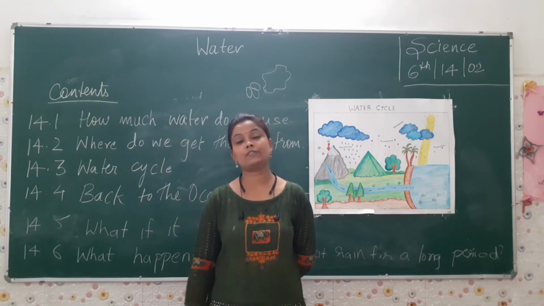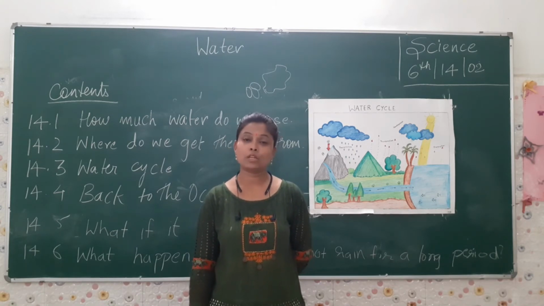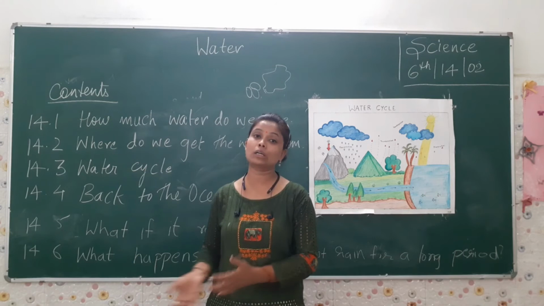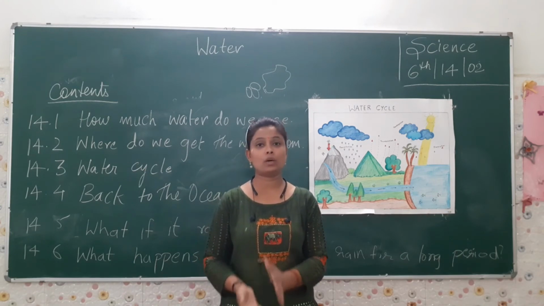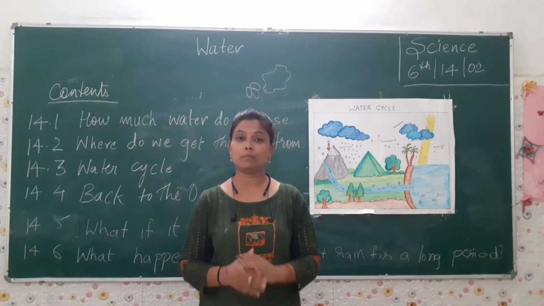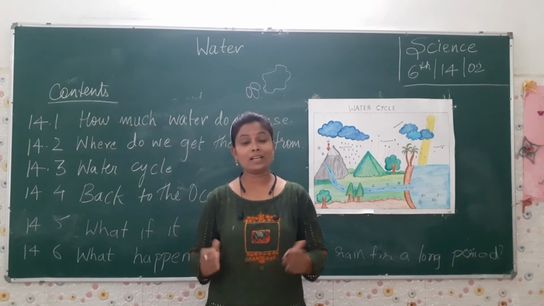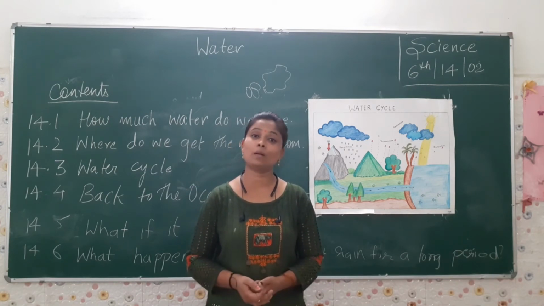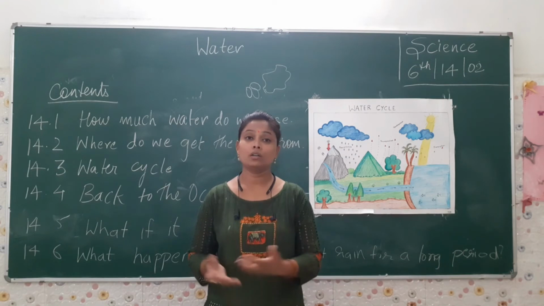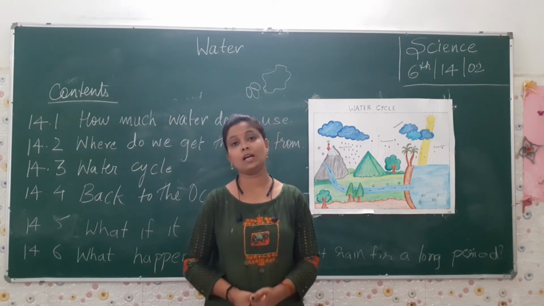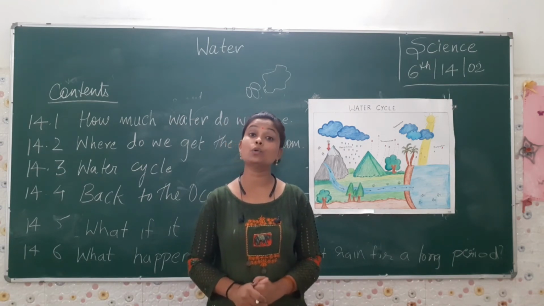None of the activities can be performed. So this is also a crucial state. Without water, we cannot even imagine our life. When it increases, there is a problem. When it decreases or there is no water, it's also a problem, or rather a huge problem.